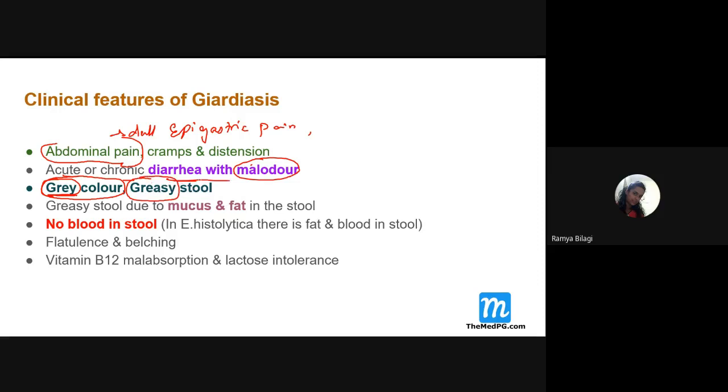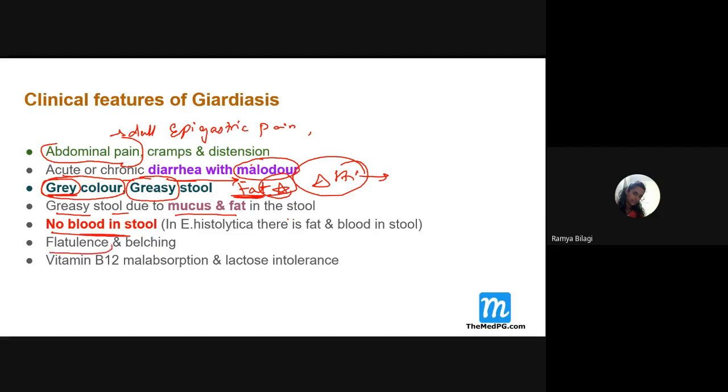Why does it look greasy, students? Because of the presence of fat. This is very, very important, and it is a diagnostic feature. It is a pathognomonic or diagnostic feature which you can see. So greasy stool is mainly due to the presence of mucus and fat, and there is no blood.